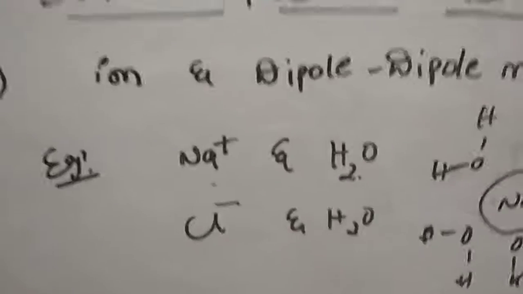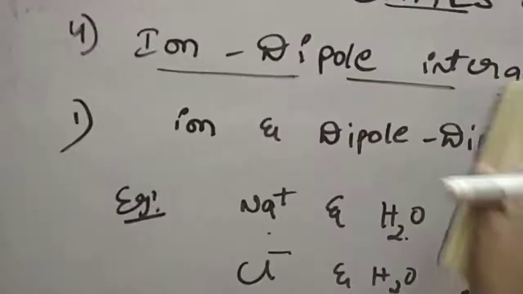Next, the fifth type of interactions we are going to study is the ion induced dipole forces. In the previous one we studied ion dipole interactions, that is between an ion and a dipole. Here we are going to study the ion and induced dipole.